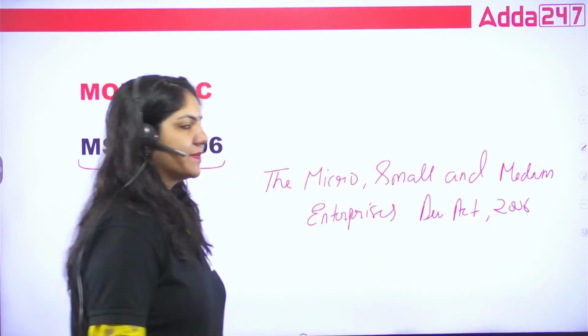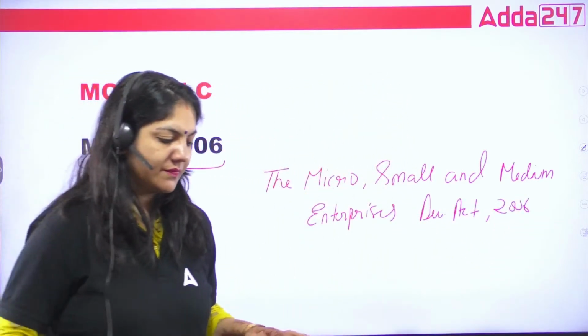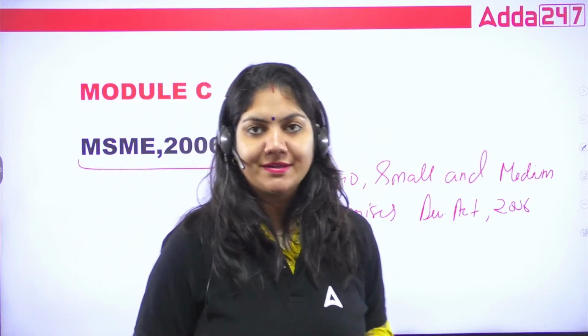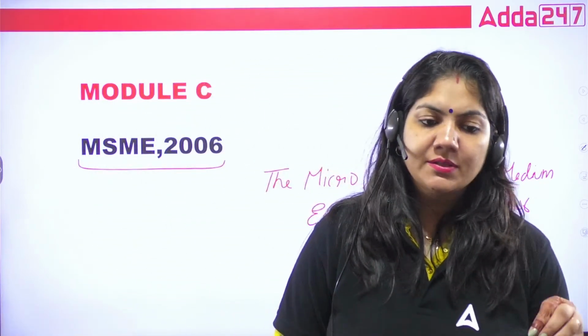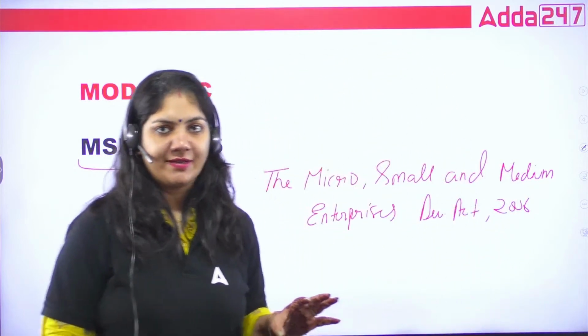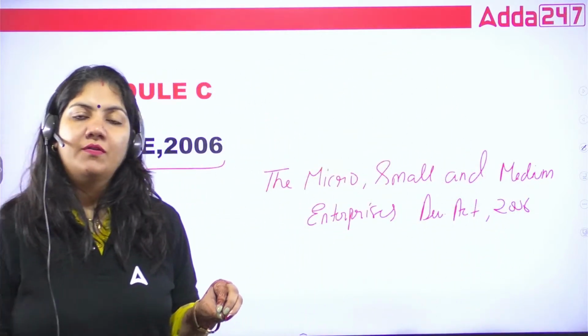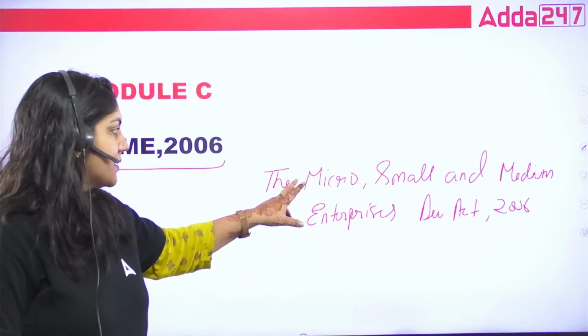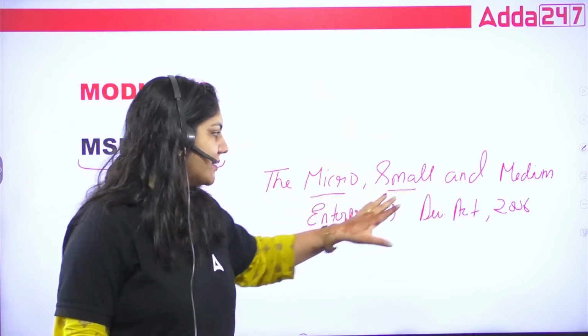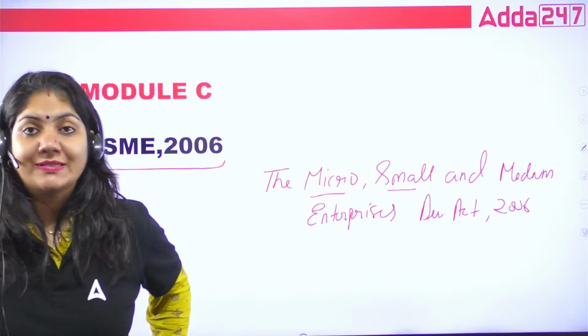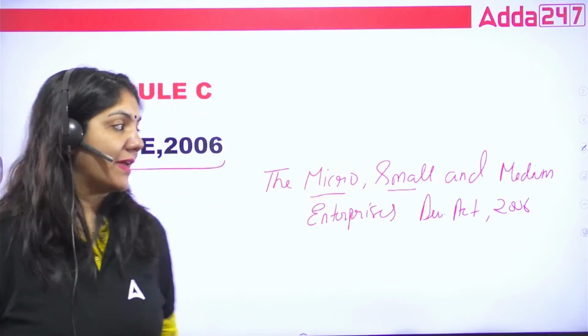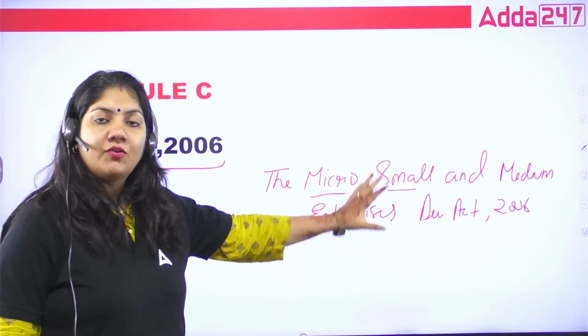So this act is basically, suppose we talk about rural areas. In the rural areas, the people are very talented, but there's a need for encouragement, right? So this Micro, Small and Medium Enterprises Act 2006 is what we have for development.